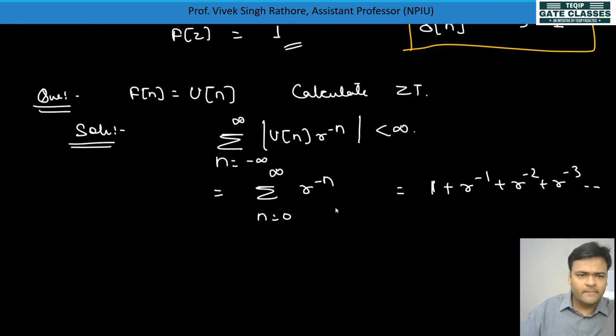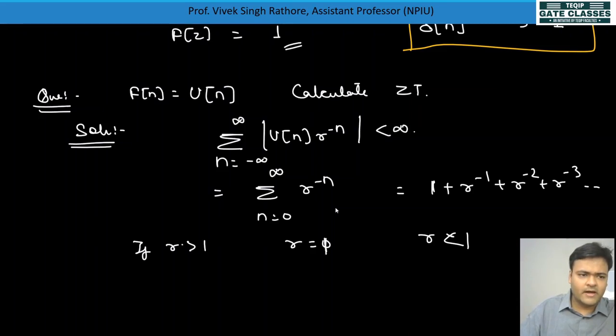So okay, this value, r could be greater than 1, equal to 1, or less than 1.